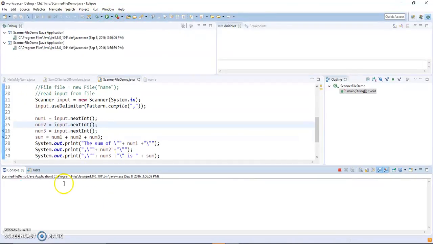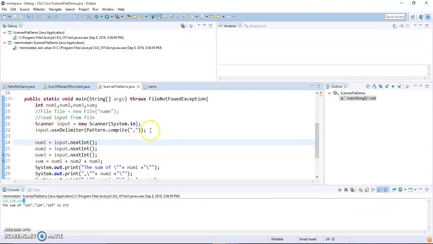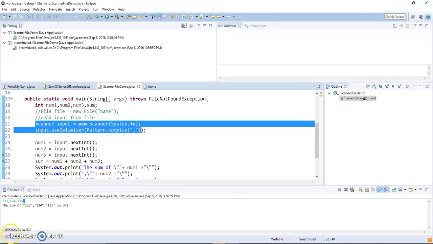So now let's do again 123, 124, 25. But if I use comma, this time it should work. So that is a problem here. How do we get rid of the last comma delimiters? That is not happening when we did it with a file, right? But it happens when we do it with keyboard input.